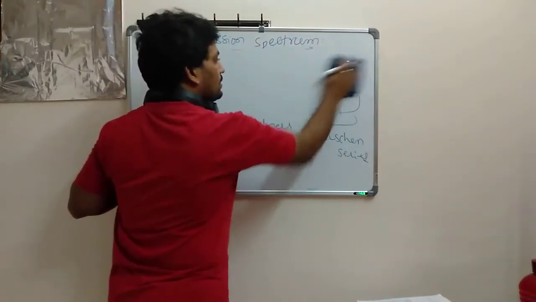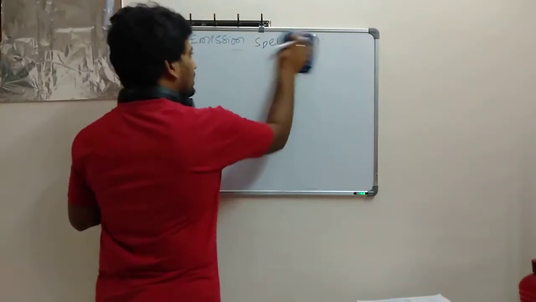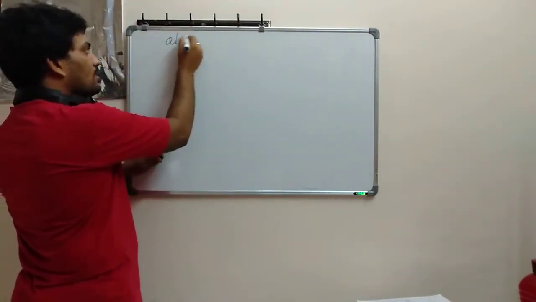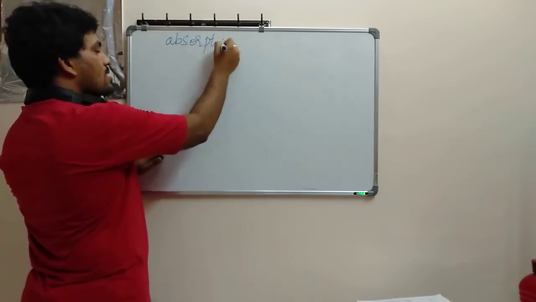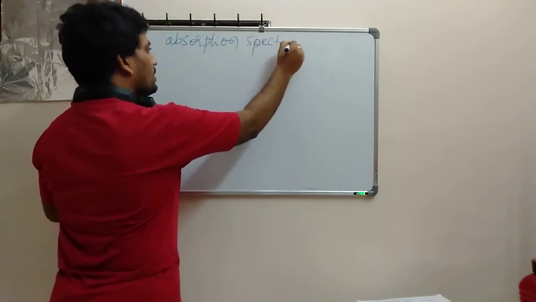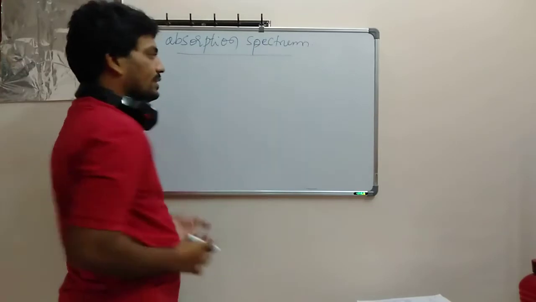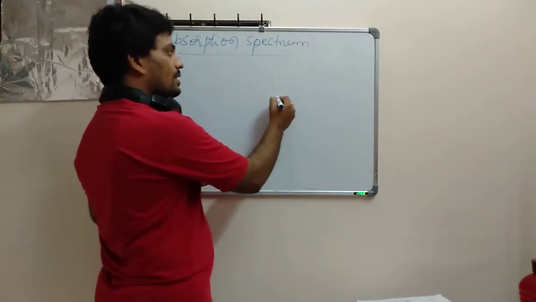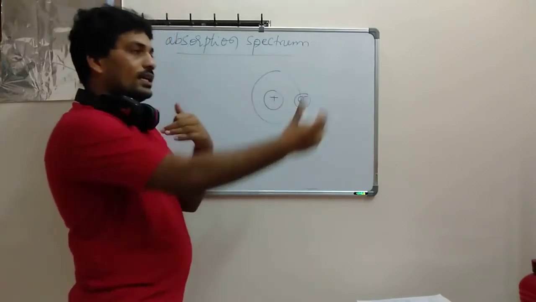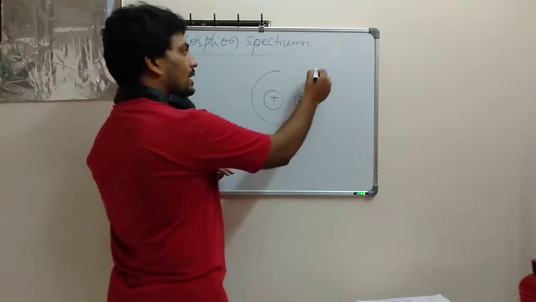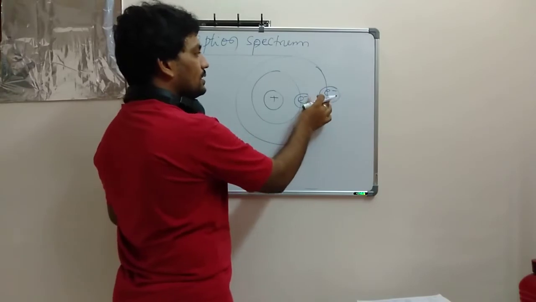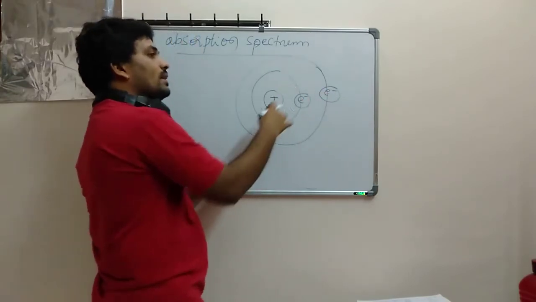Next, the absorption spectrum. In the absorption spectrum, you see what happens here. Most of the scientists thought that whenever the nucleus is there, from the nucleus we have an orbit. The electron is excited to the next level. In emission, I told you, whenever it is excited to this particular stage, it tries to come back by radiating some energy.